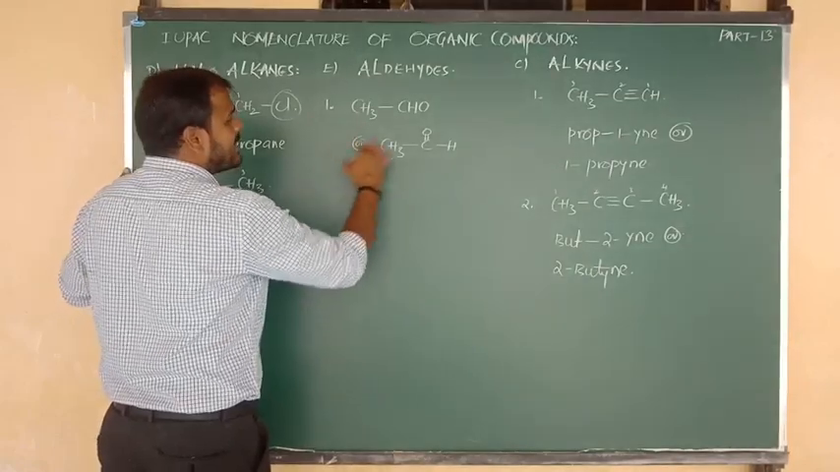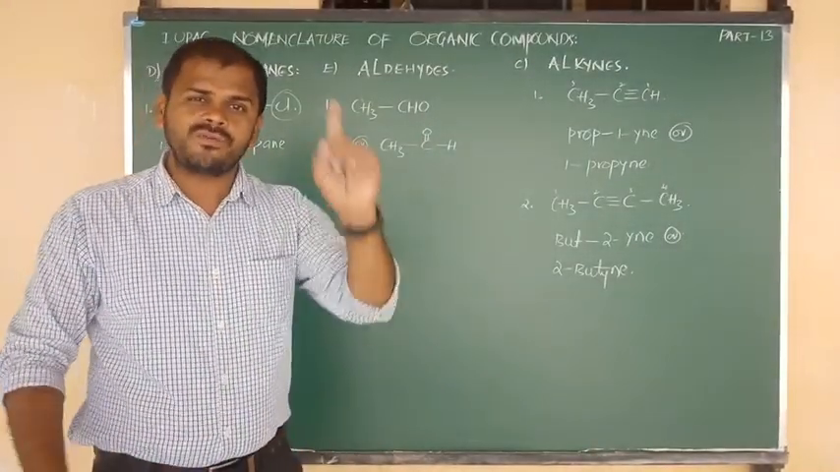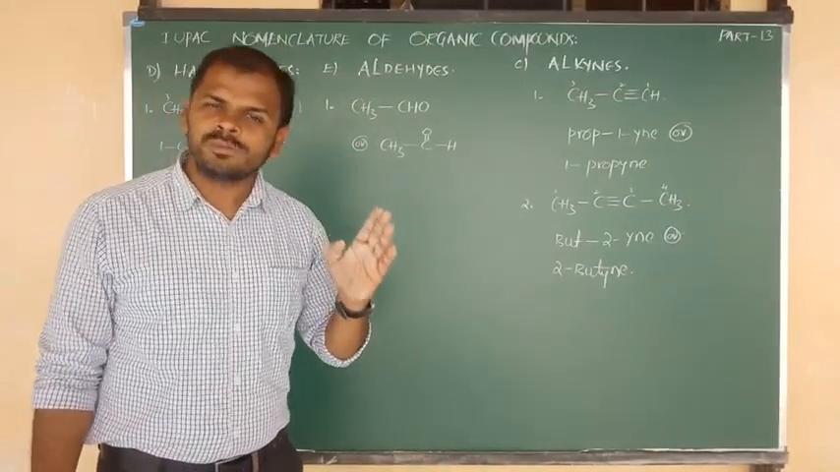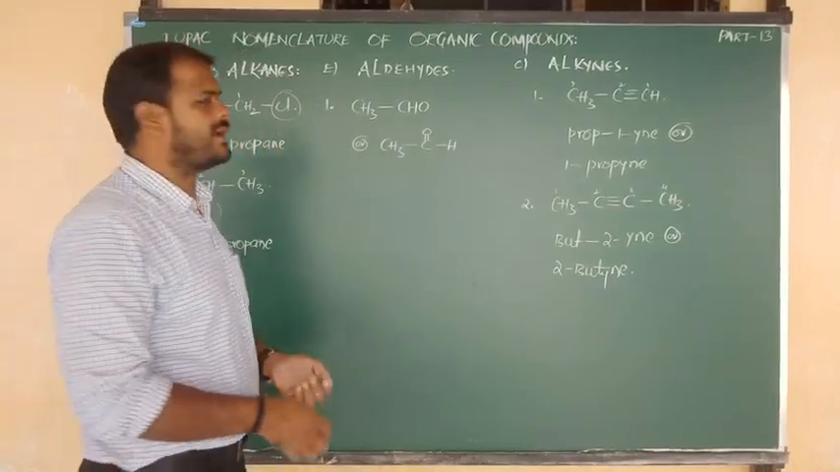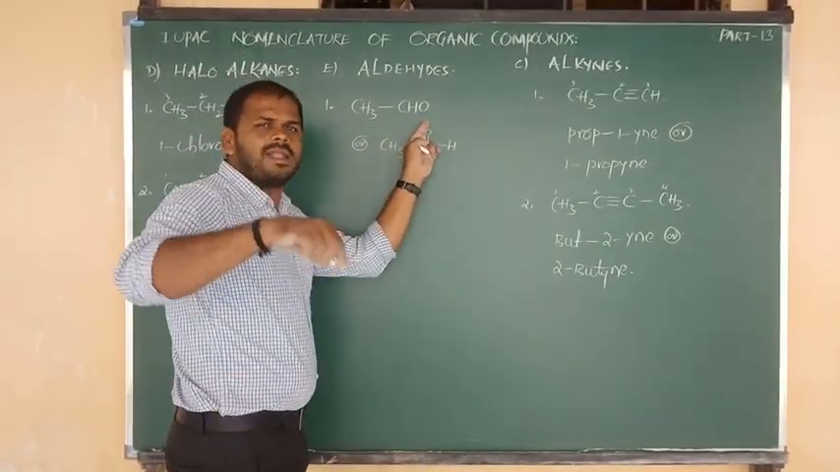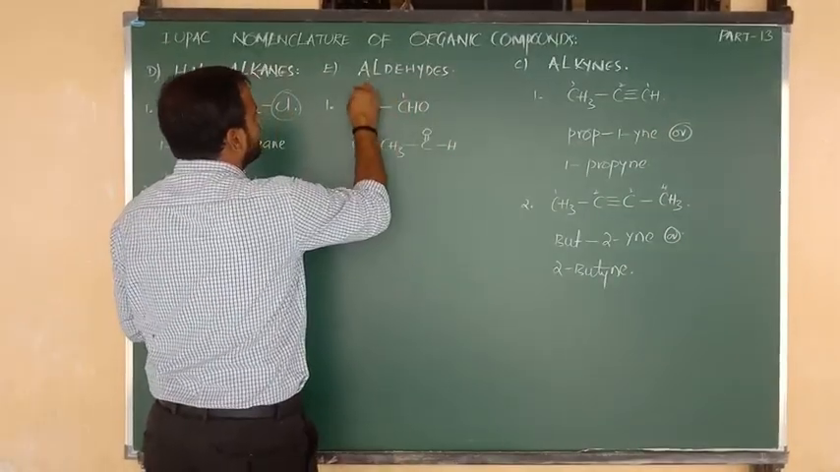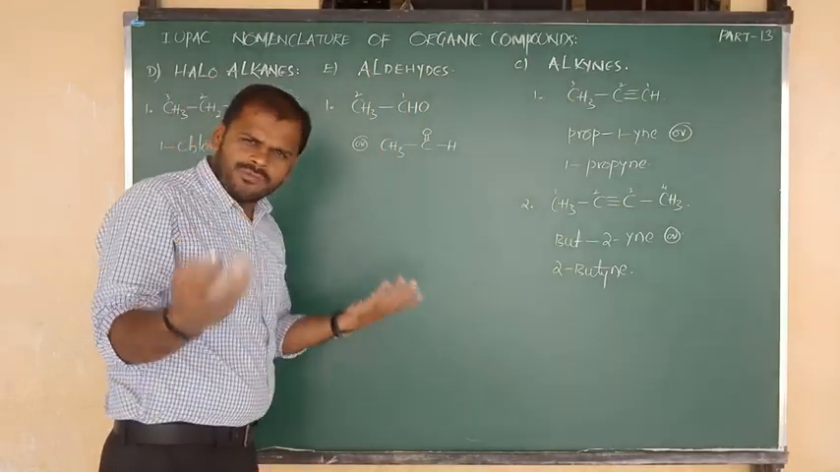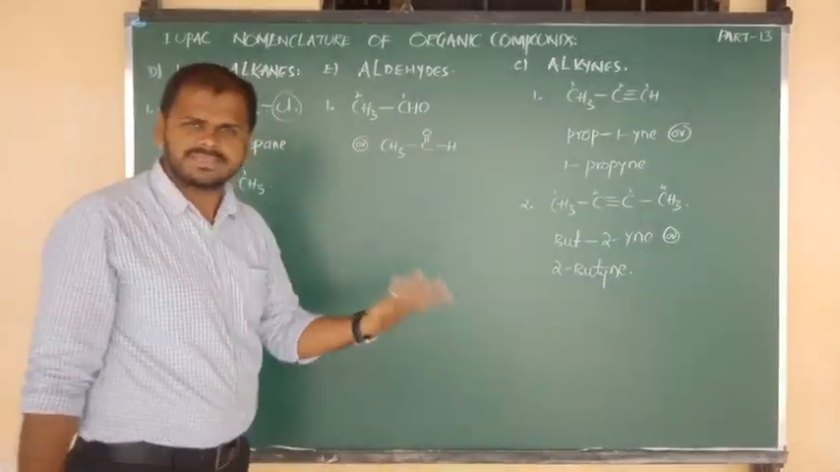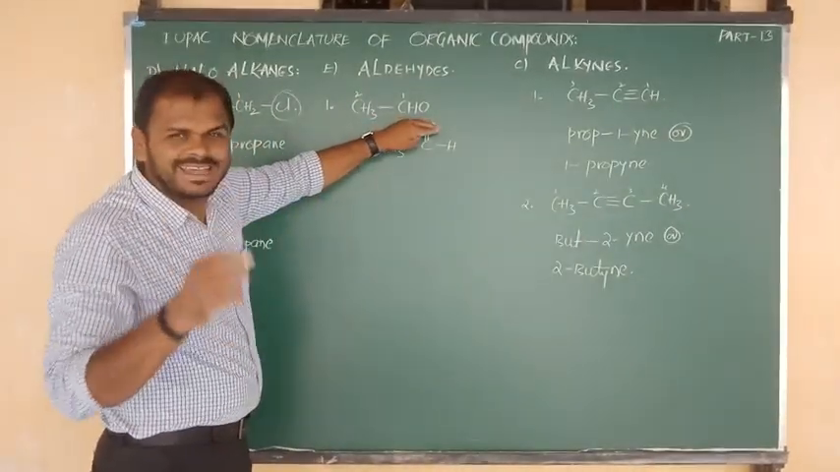So one is the CH3 carbon, one more is the CHO carbon. In the two, which carbon will get first priority? Always the functional group carbon will get the first priority. Which is the functional group carbon? CHO is the aldehyde functional group carbon. So it will get first priority and CH3 will get second priority. Whatever that may be. Now in this compound, is there any side chain?